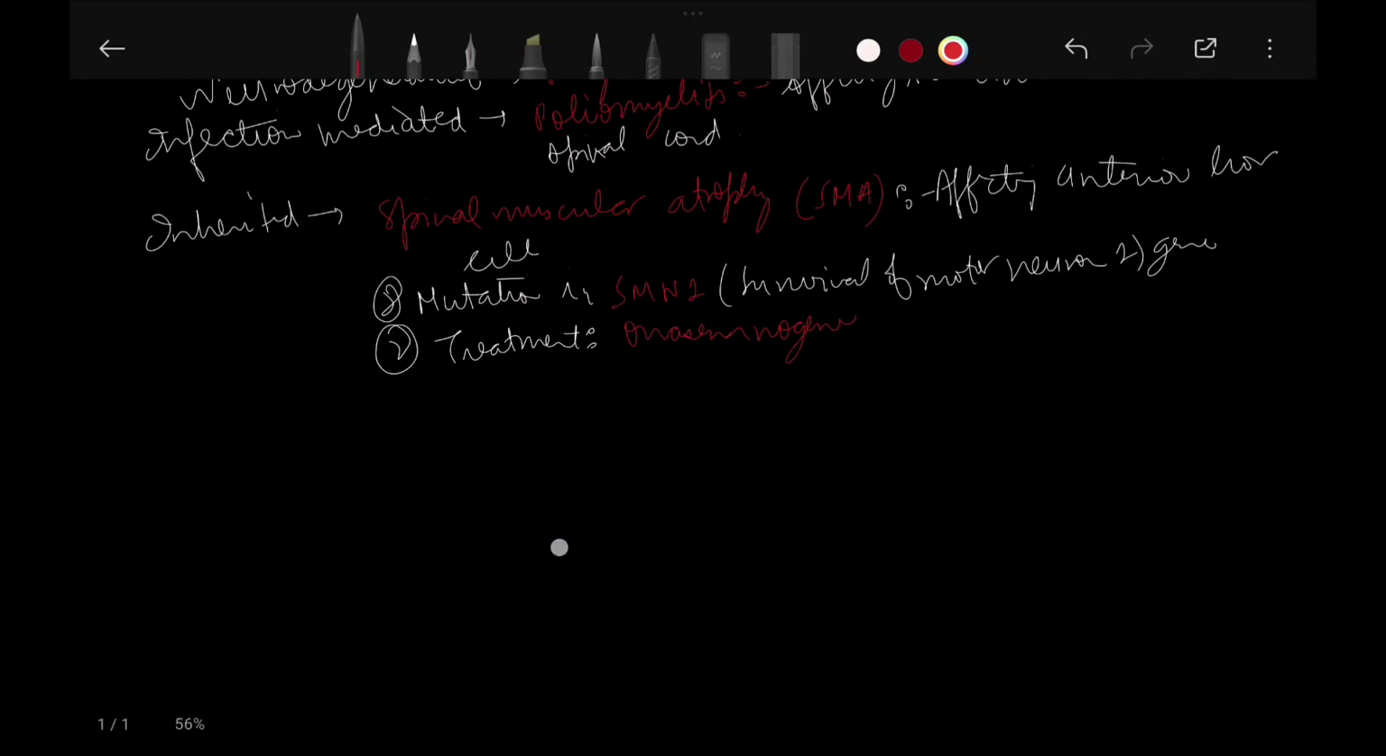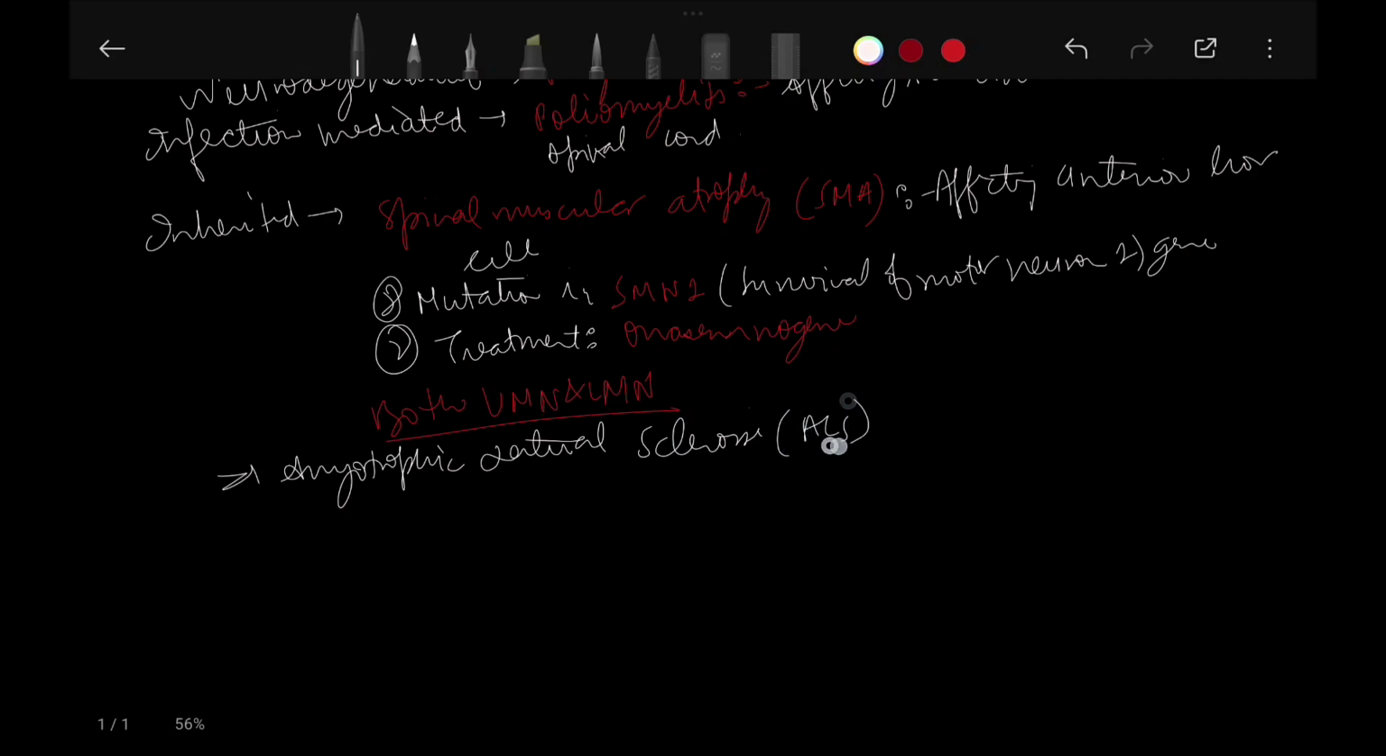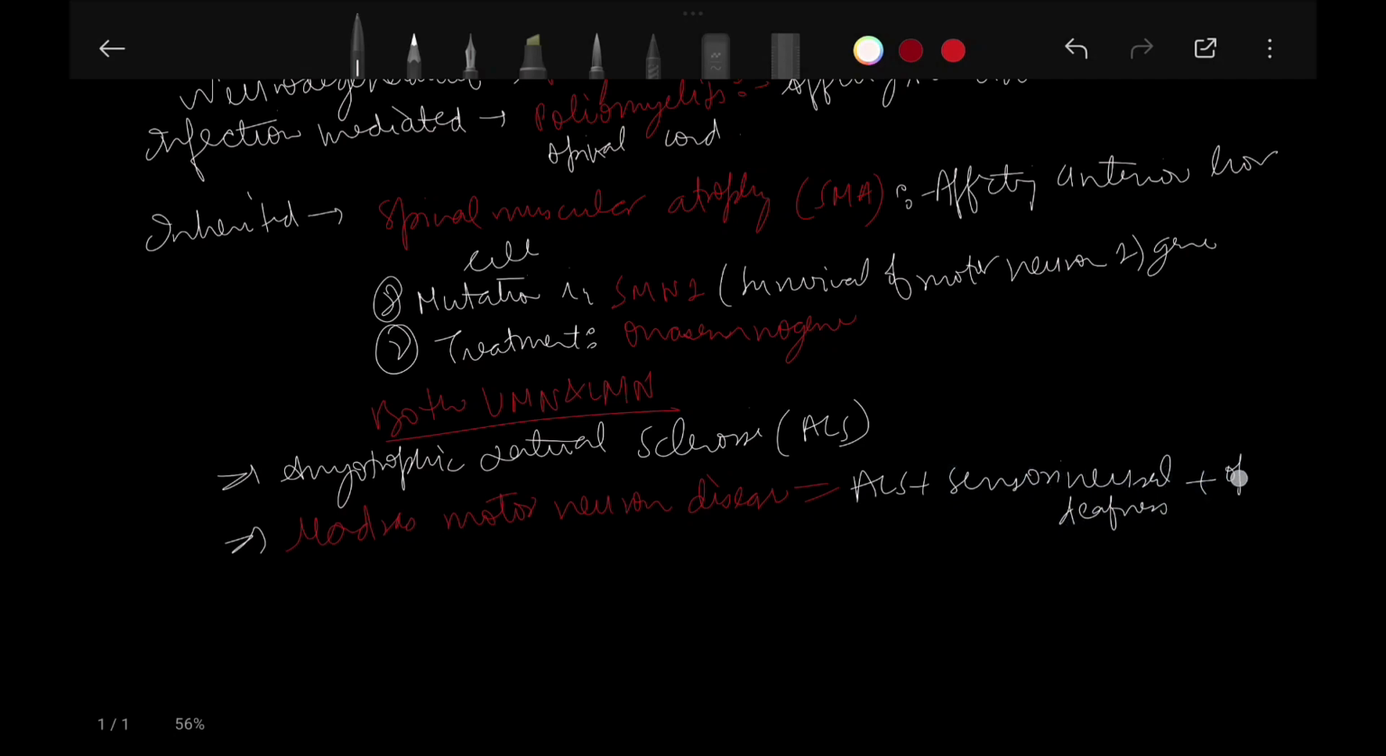And in both upper motor neuron and lower motor neuron lesions, we have amyotrophic lateral sclerosis, ALS, and we have Madras motor neuron disease. Okay, Madras motor neuron disease too. Okay, and ALS plus sensorineural deafness plus optic atrophy. Okay, ALS plus sensorineural deafness plus there is optic atrophy. Another topic, ALS, is left after the short break.